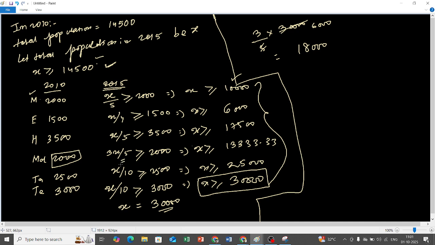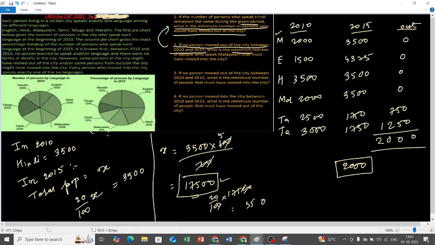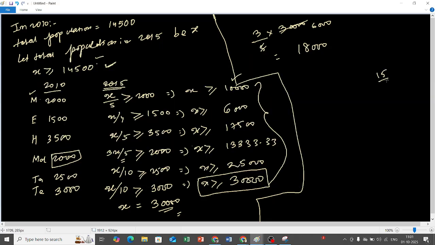Here I made a mistake. Sir, why is the value of x not 30,000? I have put 30,000, this one. Sorry, this will be 20,000. 3x by 20. This value is correct.